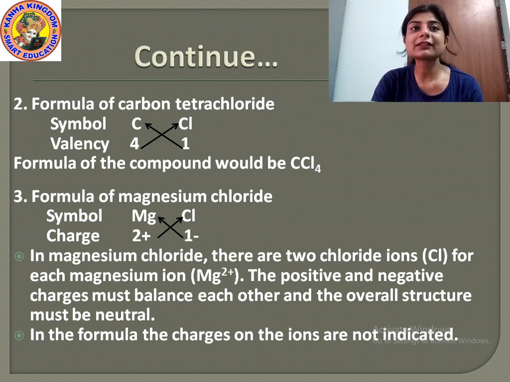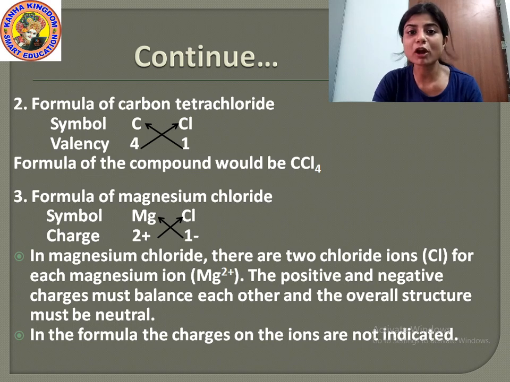Then these both will cross over. That means the carbon will take the electron of the chlorine, and chlorine will take the electron of the carbon. Then the compound will be formed as CCl4. This is how you write the formula of carbon tetrachloride, that is CCl4.